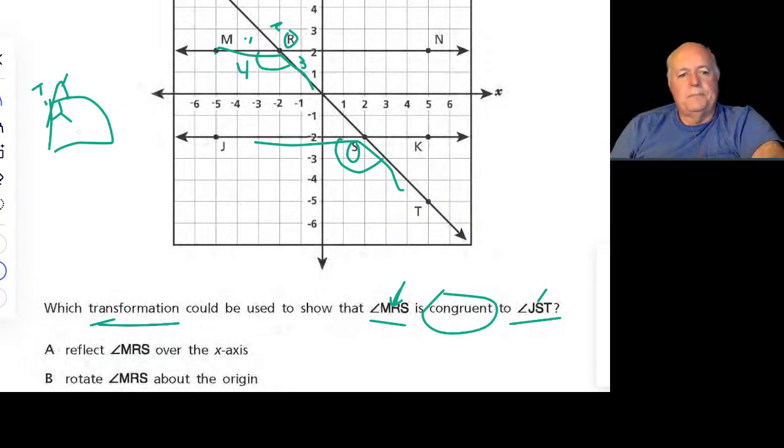So, which transformation could be used to show that MRS is congruent? So first of all, you need to understand that they are congruent, that the angle here and the angle here is the exact angle. So let's say that angle is 200 or whatever, right? You can see, no, not 200. It'd be actually a 45 degree angle here. So we have 90 plus 45. It's actually 135. It's not asking us to do that, but both of them are 135 degrees, right? The way I did that was, just take another quick sidebar.